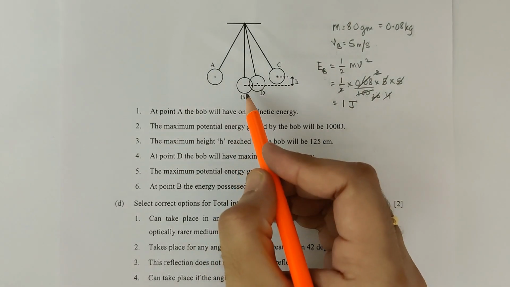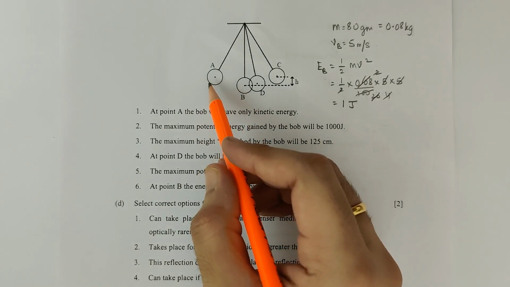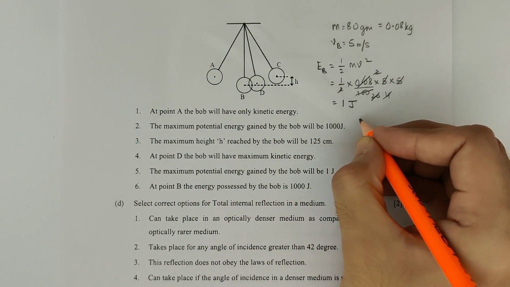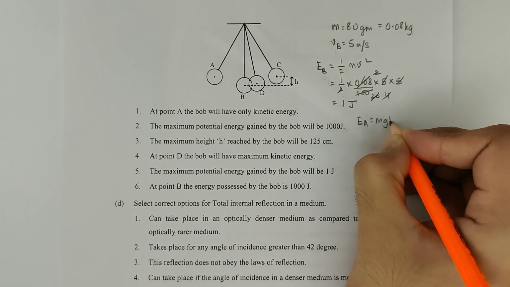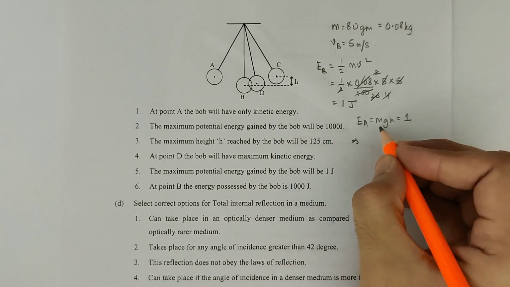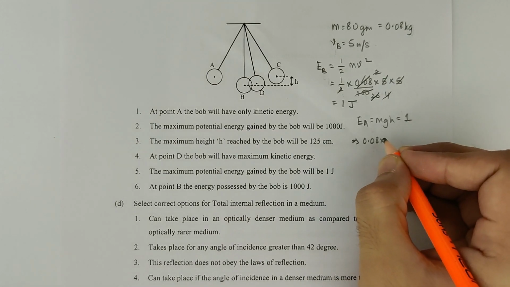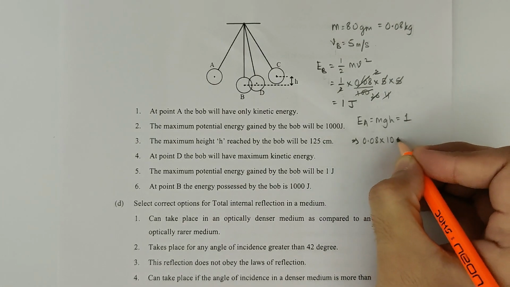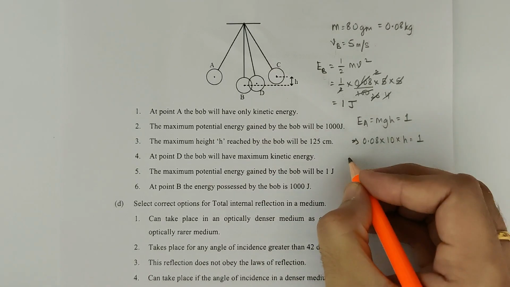Now the kinetic energy over here will be equal to the potential energy at point A. That means we have energy at A, which is mgh, will be equal to 1. Now we know the mass, that is 0.08. We know g, that is 10. We don't know height, so h is unknown.